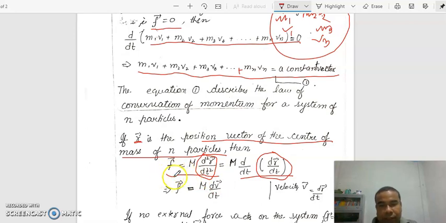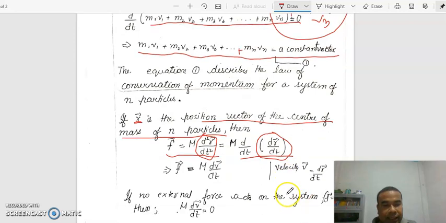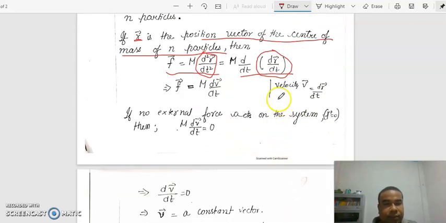So therefore, using Newton's second law of motion, F equal to m d square r by dt square. So d square r by dt square is written separately, one differentiation, another differentiation, double differentiation written as single. So this term is called velocity. What is this? You see here, this term is velocity. So velocity v equal to dr by dt. So F equal to m dv by dt. So v is written as dr by dt.